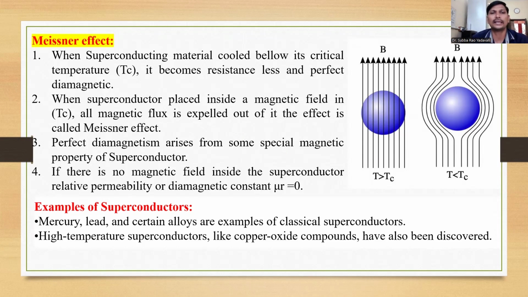And there is another category, high temperature superconductors. Copper oxide, molybdenum oxide, and titanium oxide are examples of high temperature superconductors.